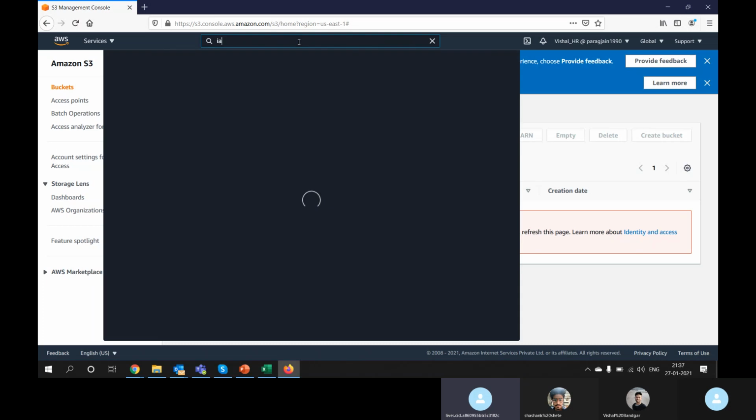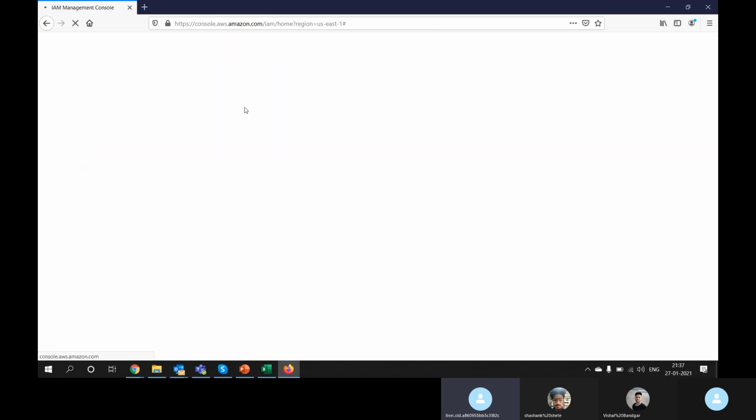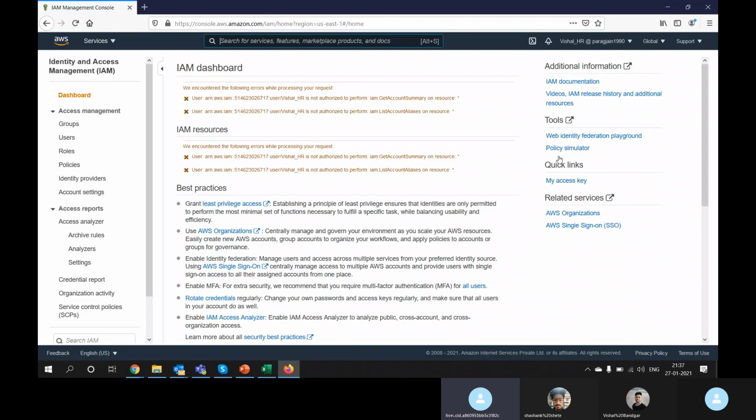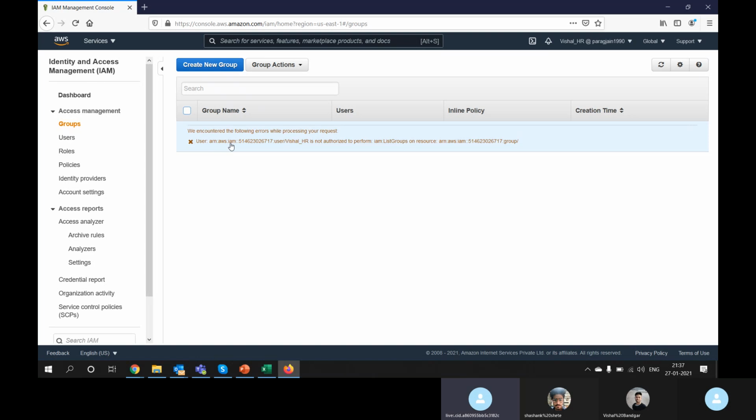Let's try to access IAM. I am in Vishal user. I have logged in to the AWS console using the Vishal user. So you can see so many errors. We encountered the following error: the user Vishal is not authorized to check this. Vishal user is not authorized to list this. Okay, let's try to see the users. You don't have permission. Let's go to groups. You don't have permission.